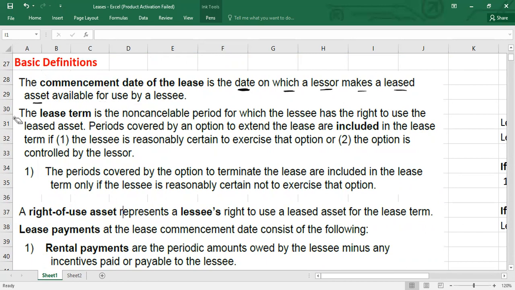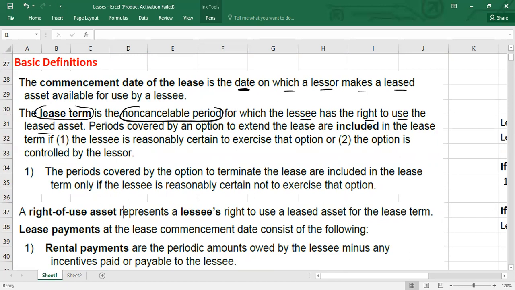And the second term we have here, which is really important, is called lease term. Lease term is what? Lease term is the non-cancelable period for which the lessee has the right to use the leased asset.